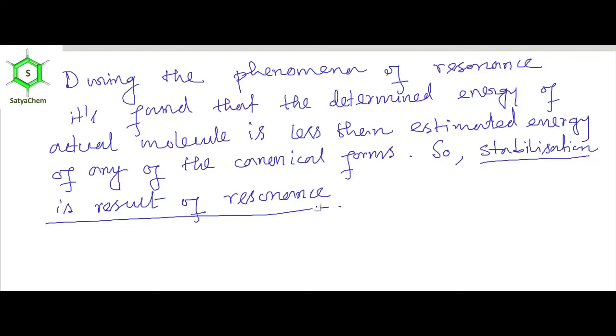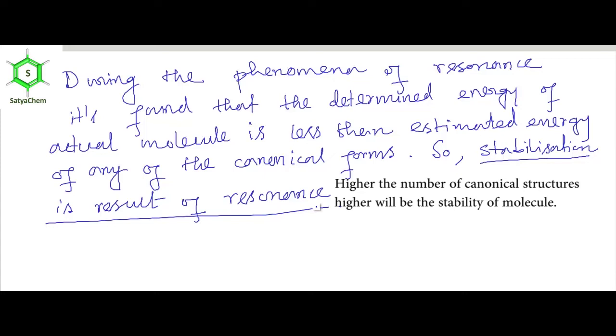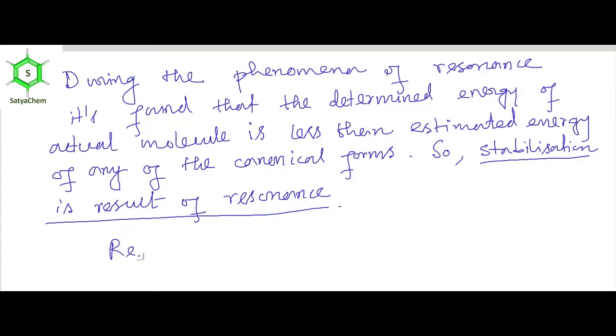And when I gave the definition of resonance, I said one word, that is weighted average. Weighted average means that the canonical structure which is the most stable one will contribute more to the overall structure. Okay, got it?